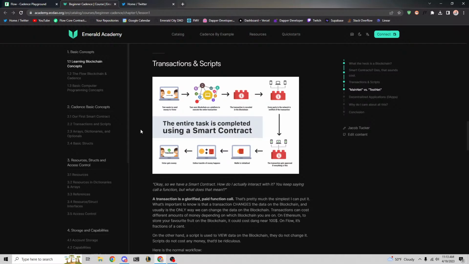Okay, so let's say that there's an NFT on the blockchain, and I'll quiz you all, and if you could please put your answer in chat. When I mint an NFT, is that a transaction or a script, and why? And if you can, just type out why in the chat here. If I go and mint an NFT, is that a transaction or is that a script?